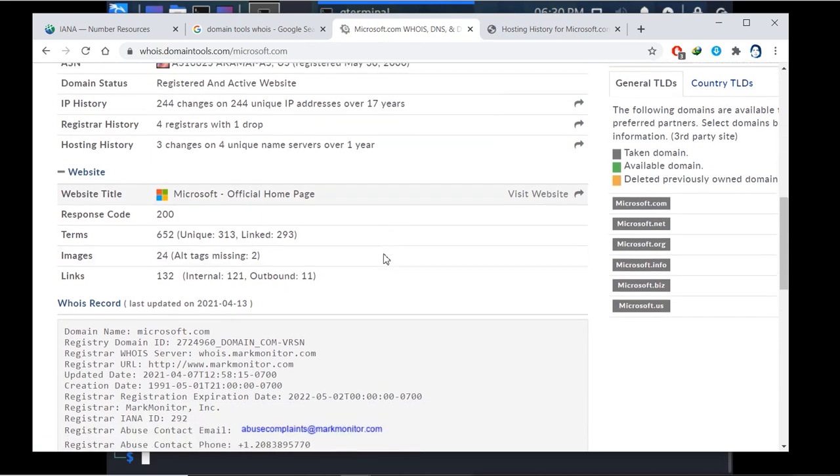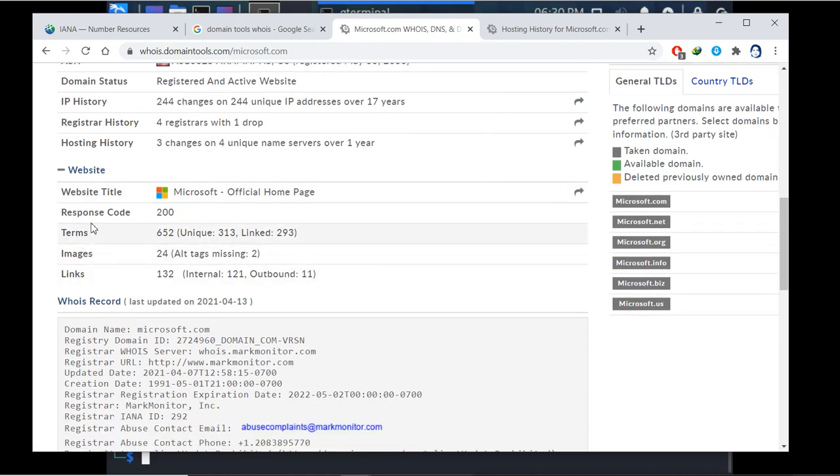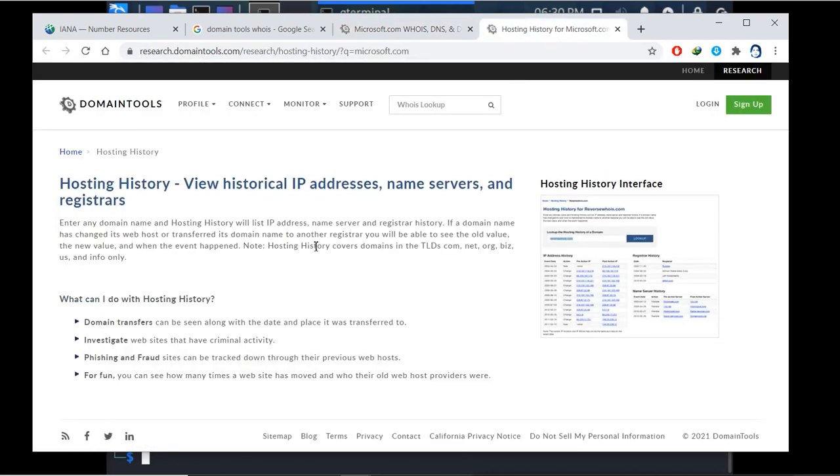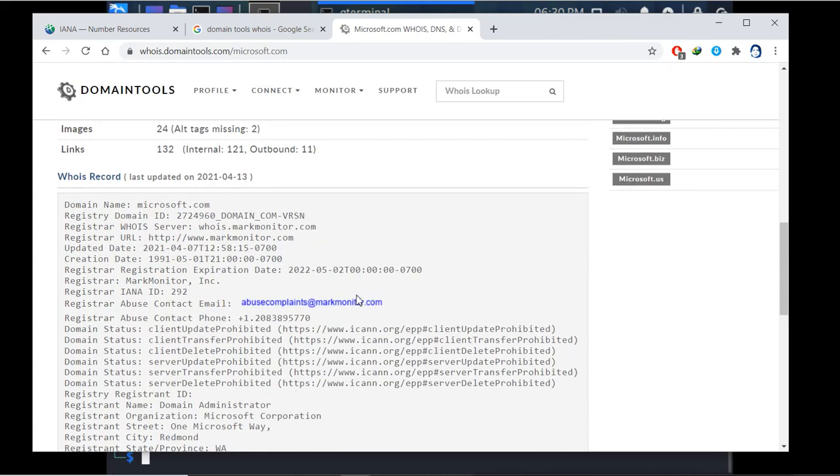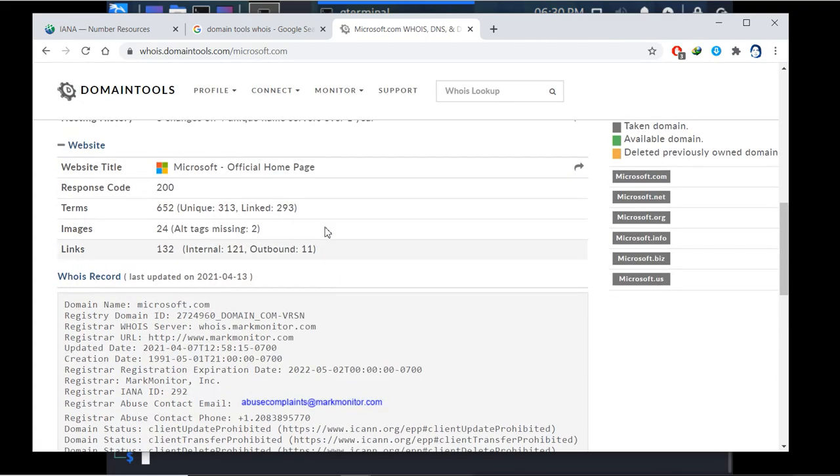Then it is showing this response code is 200, terms is this, images is this, then links are this number of links. What is the history? This is the history of that. And this is in detail. It is showing this information here by getting this from here.